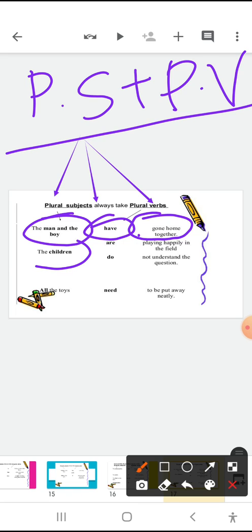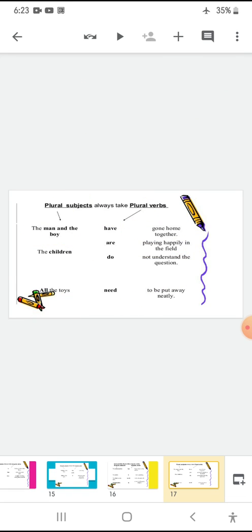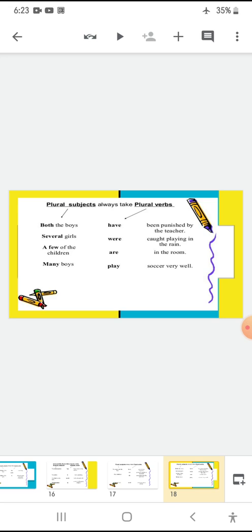The children, plural again, are playing happily. Okay, all boy toys need to be put away neatly. Fine, children. Now, again, both the boys have been punished by the teachers. Several girls were caught playing in the rain. A few of the children are. Many boys play. Fine, children.